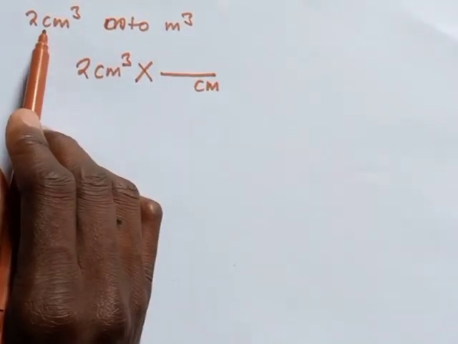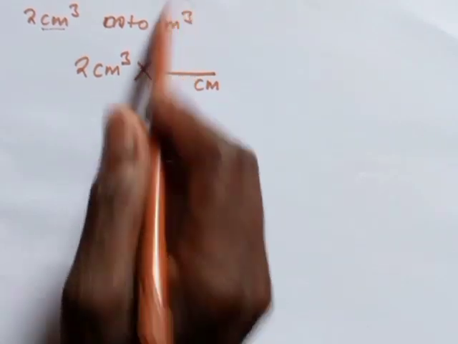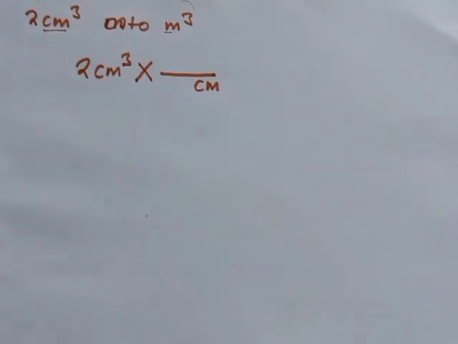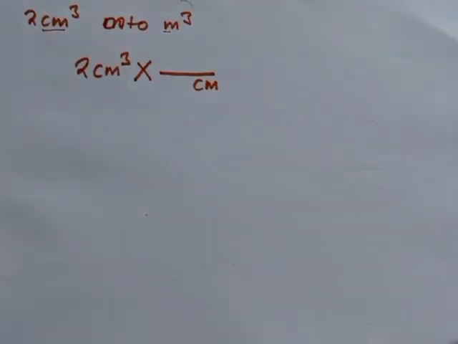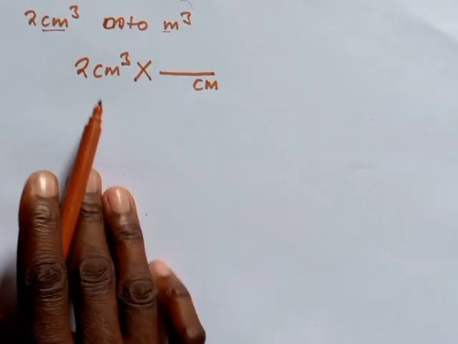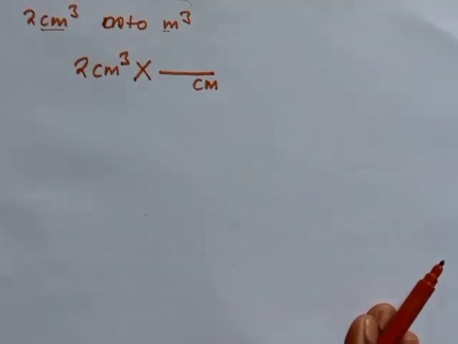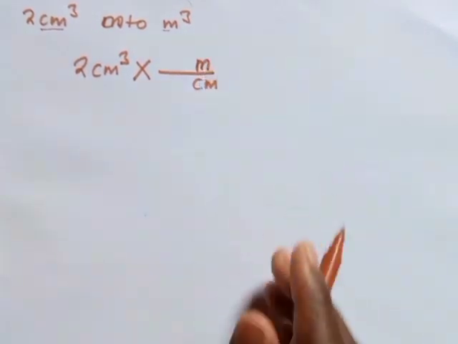Remember, we are trying to convert. First of all, know that you have to convert from centimeters to meters before you think of cubic meters. Yes, we understand that this one is a cubic meter, but we have to know how we are going to arrange the same conversions. Remember, we are trying to convert a certain system of length from centimeters into meters. Then we have a meter on top.